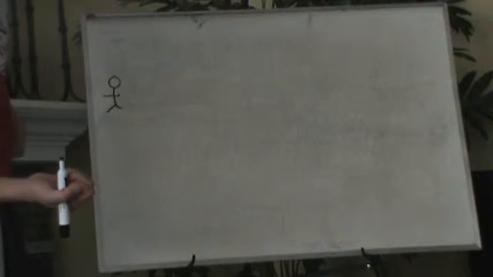So for this last video I will do a problem and it's going to be based on energy. So it's going to be the energy portion of physics. So here's the problem. We have Bob, and let's say he uses a slingshot to throw up a 20-gram pebble. So here's the pebble, this is 20 grams, up into the air with a speed of 25 meters per second. The question is, how high does it go?